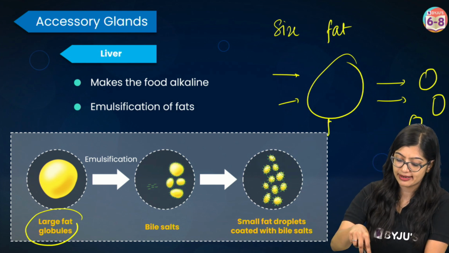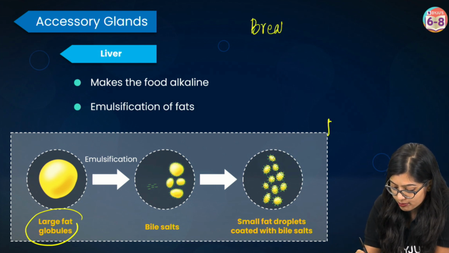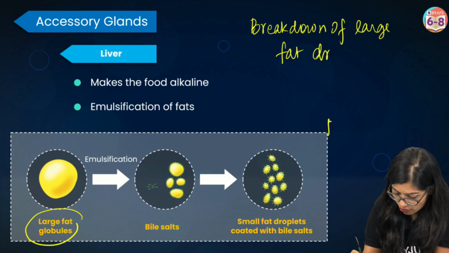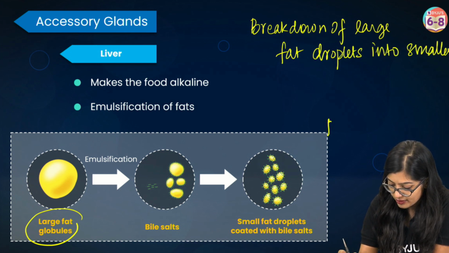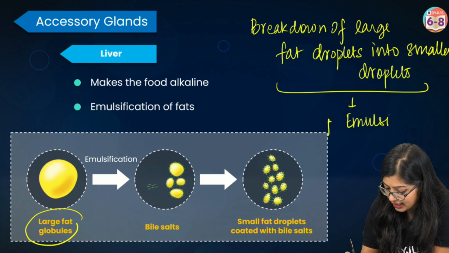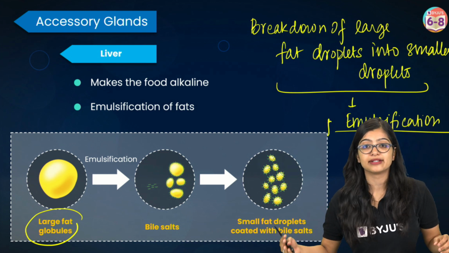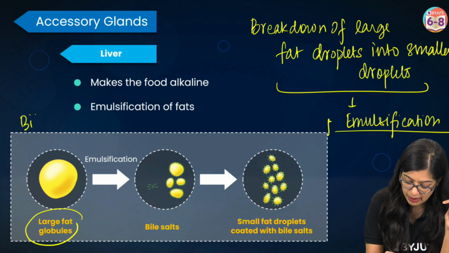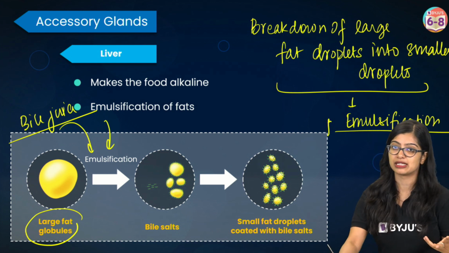And this process of breakdown, so this is a very important definition, you can put a star mark as well. This process of breakdown of large fat droplets, or you can say fat globules, into smaller droplets is what we call emulsification. So what is emulsification? It is this process of conversion so that digestion of fats can take place. This is facilitated by the bile juice which is produced by the liver. So bile juice facilitates the emulsification process.